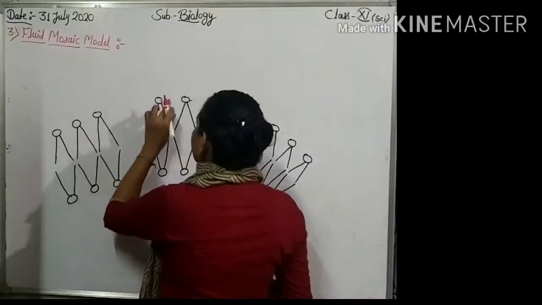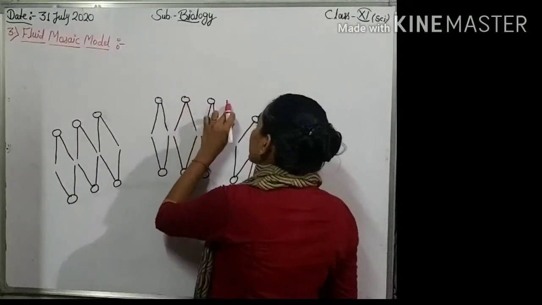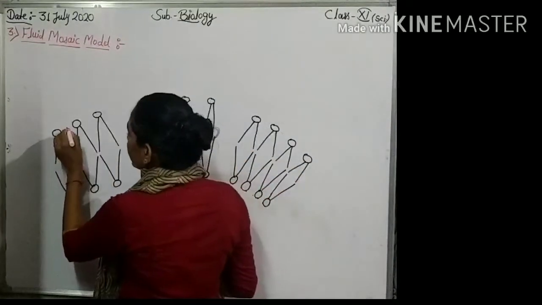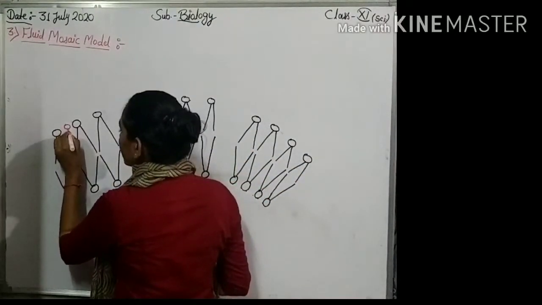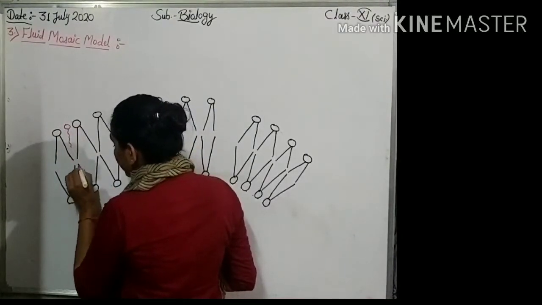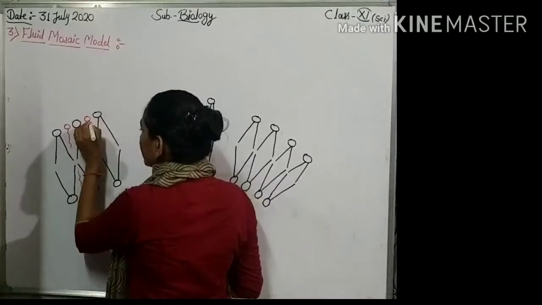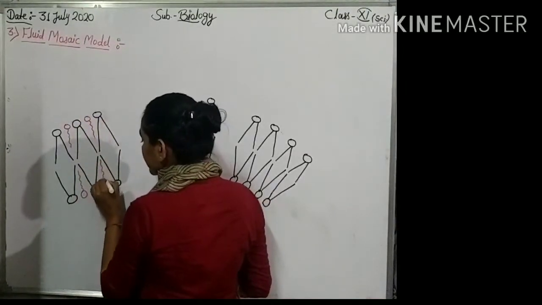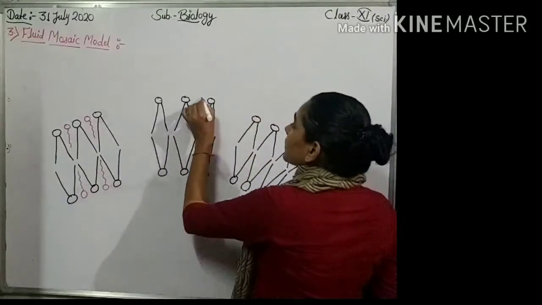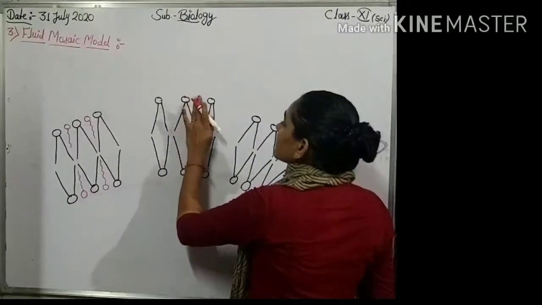In between phospholipid bilayer, cholesterol is also found, and cholesterol is the part of lipid. Okay.